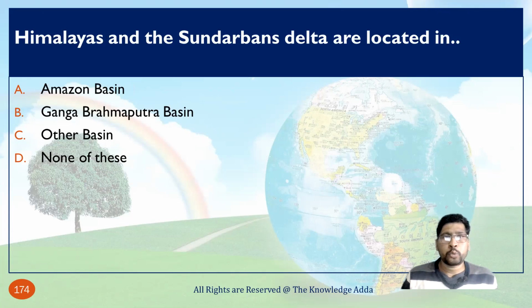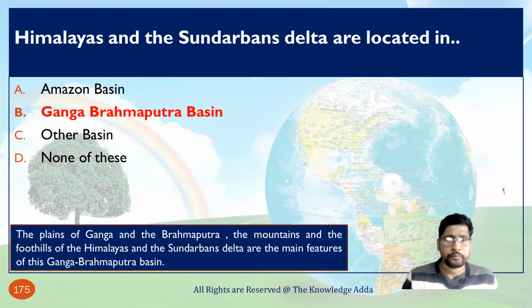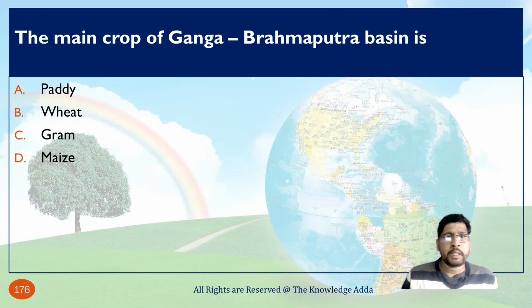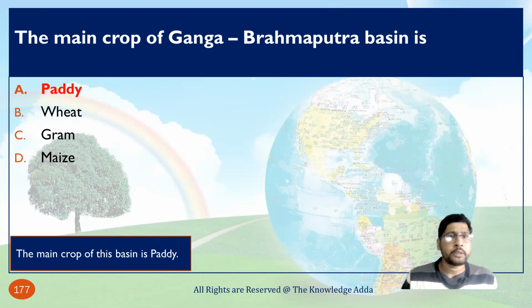Himalaya and the Sundarban Delta are located in the Ganga and Brahmaputra basin. The main crop of Ganga Brahmaputra basin is paddy.